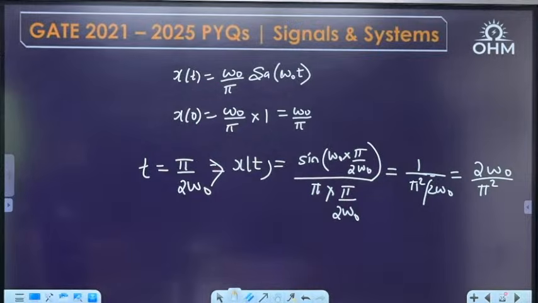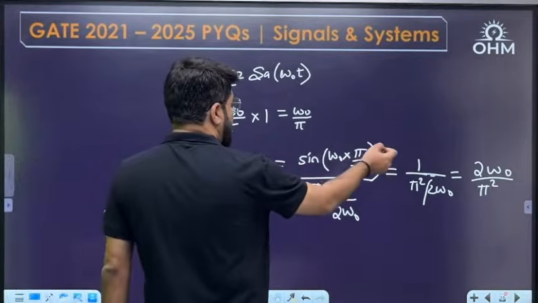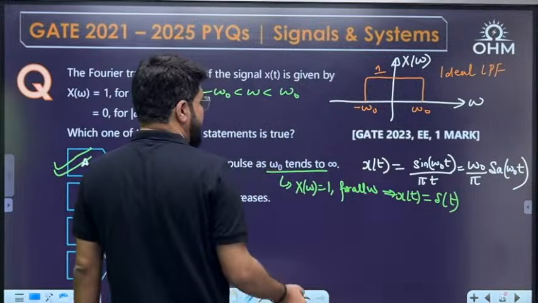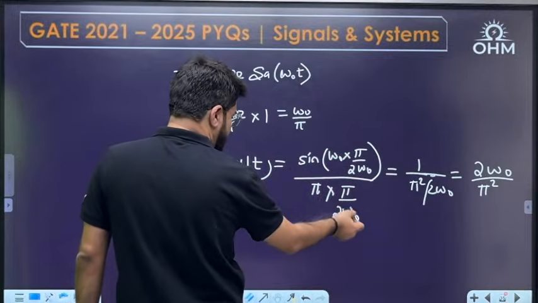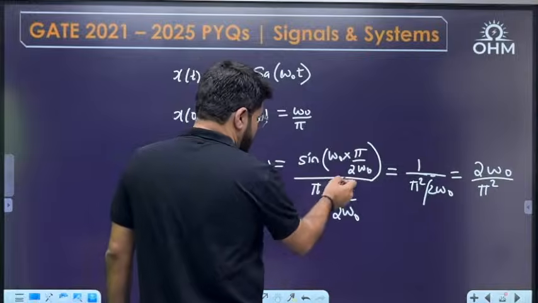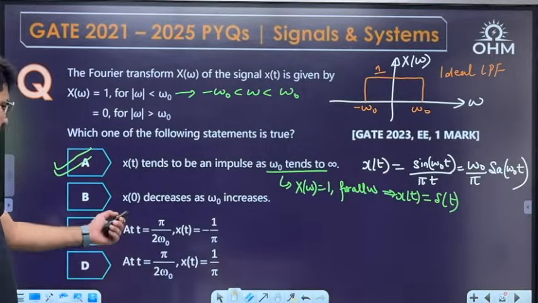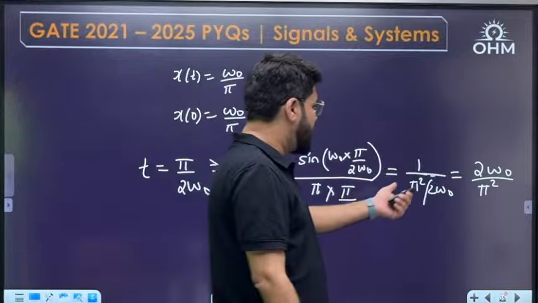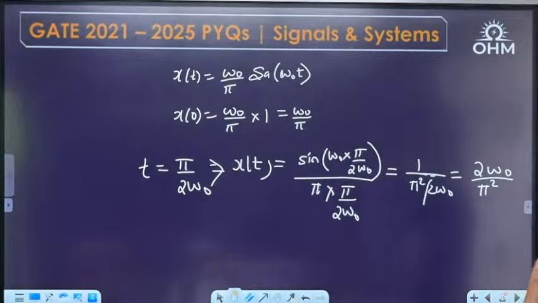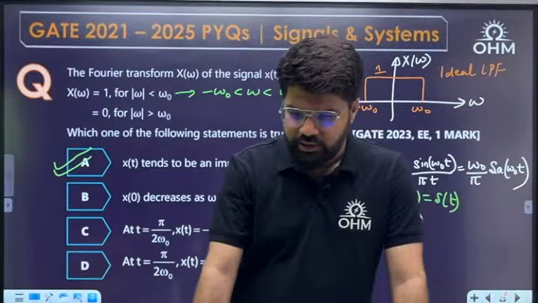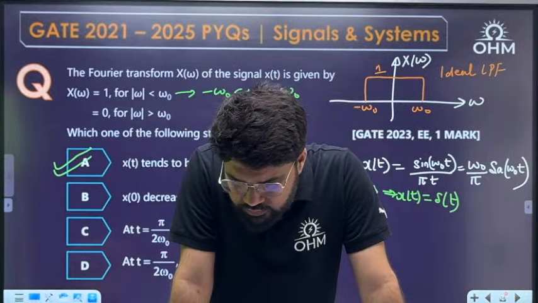Correct. Now what I have done is sin omega naught t by pi t, this formula. Okay, t equal to pi by 2 omega naught here and here both. Here also you have to put it. Correct. So C and D are wrong anyways. I told you, the answer is 2 omega naught by pi square. So only option A is correct.